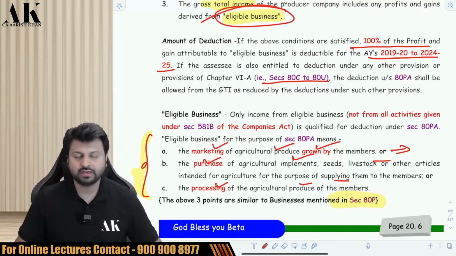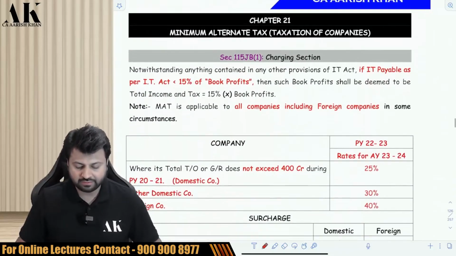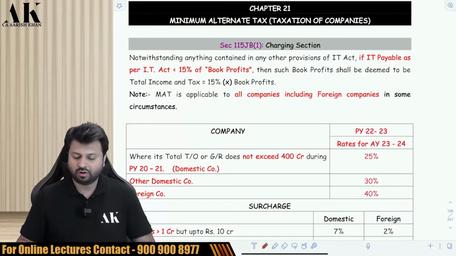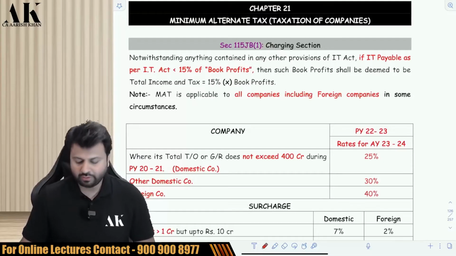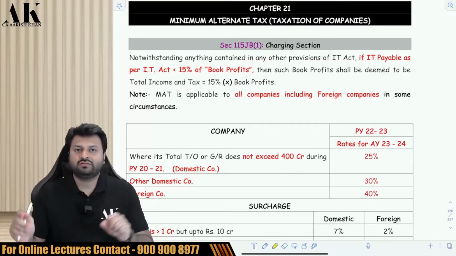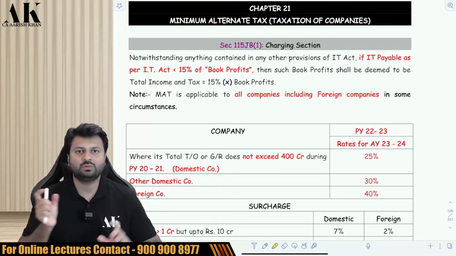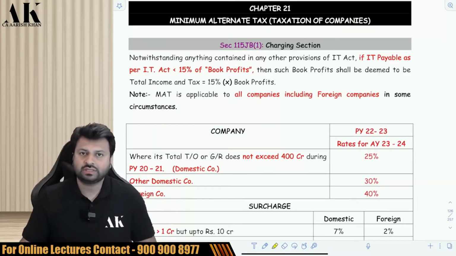So after this, let's go ahead with the next part, which is a very important topic for your exam, that is Minimum Alternate Tax, which says that if you are a company, then you have to make two computations of tax. One is the normal computation of tax and one is the MAT calculation of tax, which is 15% of your book profit. Okay, so you have to make two calculations.